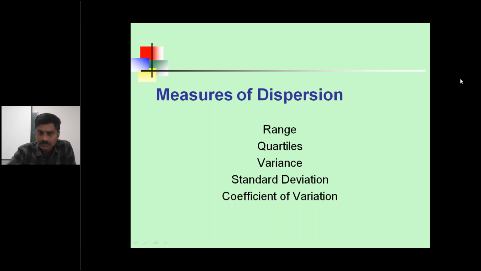Range, standard deviation, coefficient of variation and variance, right? Yes sir. Okay. Measures of dispersion contains: first one is range, next one is quartiles, third one is variance, fourth one is standard deviation, and fifth one is coefficient of variation.